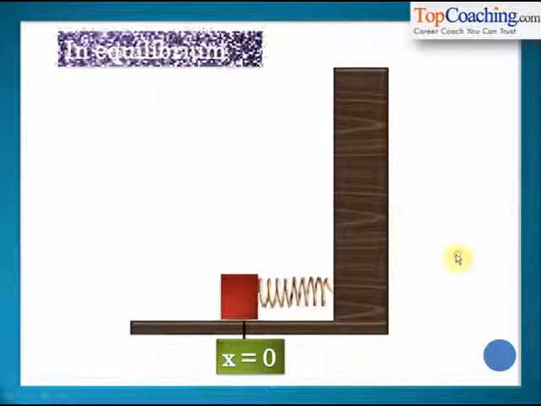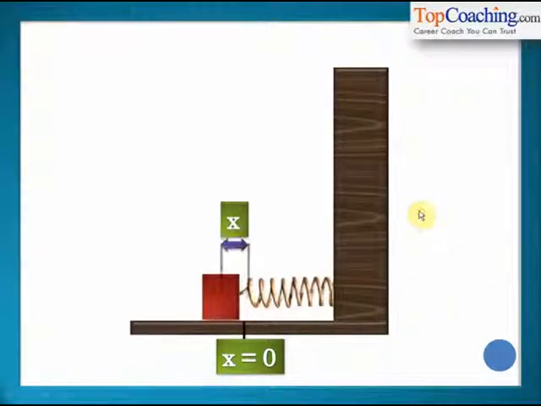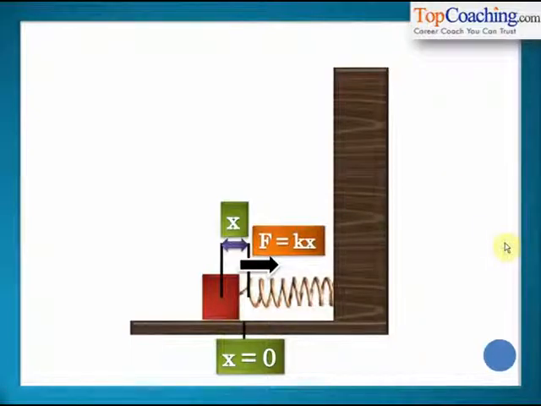Now we slightly stretch the block by a length x towards the left. When we do that, a force F equal to kx because of the spring acts on the block. The block was initially in stable equilibrium, and now when we have displaced it by pushing it to the left by x, a spring force F equal to kx tries to restore the block to its original position.